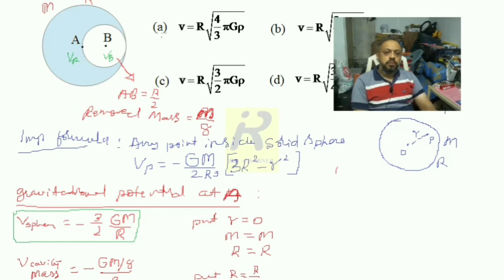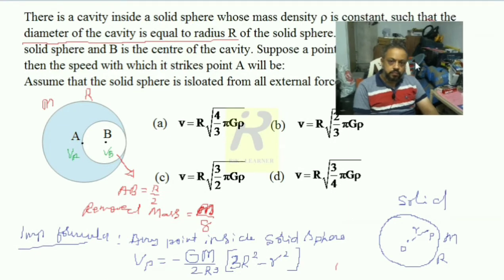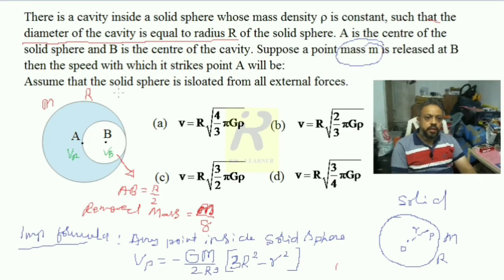And now look into the question again. What actually we have to find is the speed with which it hits the point A. A mass m, small letter m, is given. So when you release this m here, it goes and hits the point A with some velocity, I do not know, that is to be found. So that will be one of the answers among these four choices.